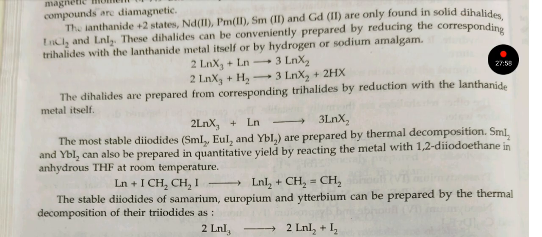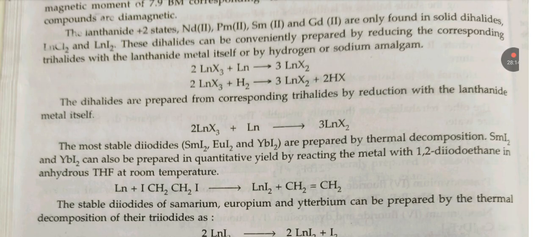These dihalides can be conveniently prepared by reducing the corresponding trihalides with lanthanoid metal itself or by hydrogen or sodium amalgam. 2 LnX3 plus Ln will give 3 LnX2 and 2 LnX3 plus H2 will give 2 LnX2 plus 2 HX. The dihalides are prepared from corresponding trihalides by reduction with lanthanoid metal itself. LnX3 plus Ln will give 3 LnX2.